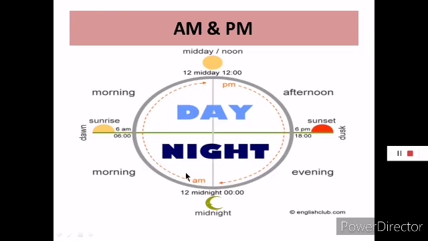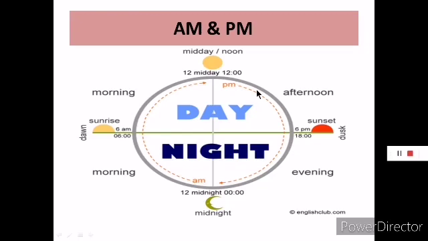Okay? We will write it as AM. Everything starting from midnight, 1 a.m., 2 a.m., 3 a.m., 4 a.m., like that we will write. The sun rises at 6 a.m. and then till 12 o'clock in the middle of the day, noon, it is AM. Okay? We will write as AM. Now that is half of the day is over. In 24 hours, half is over. 12 hours is over. That is AM.